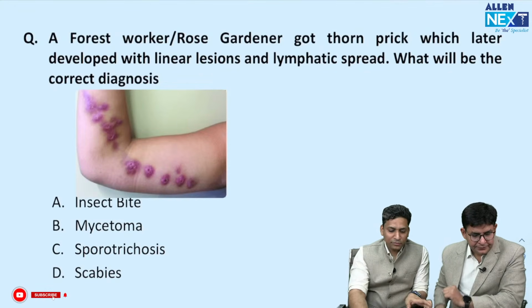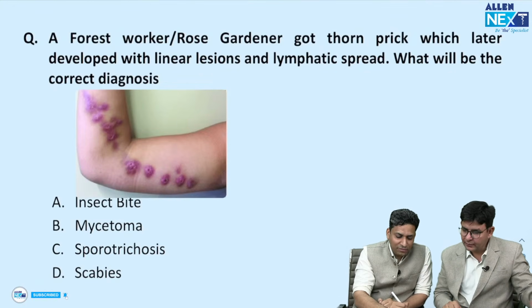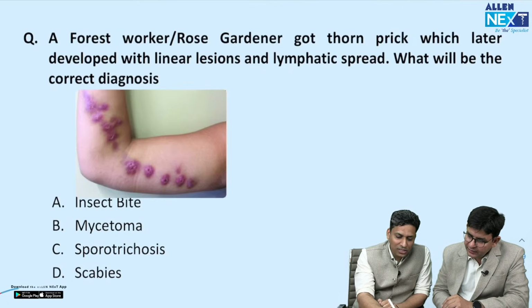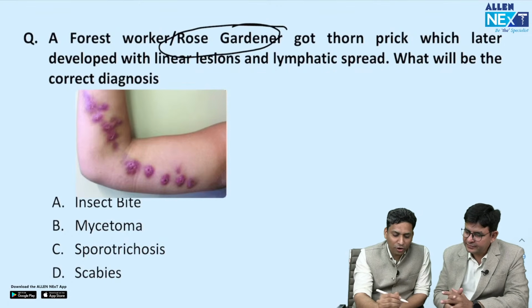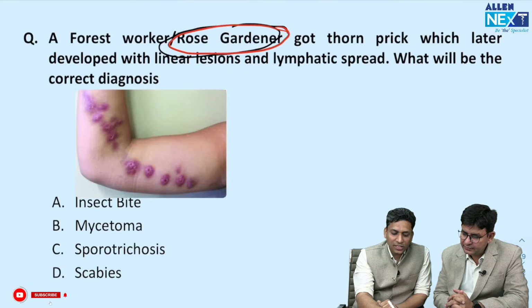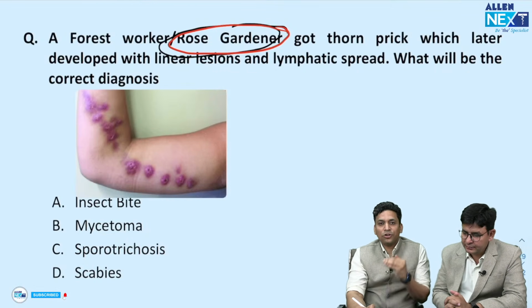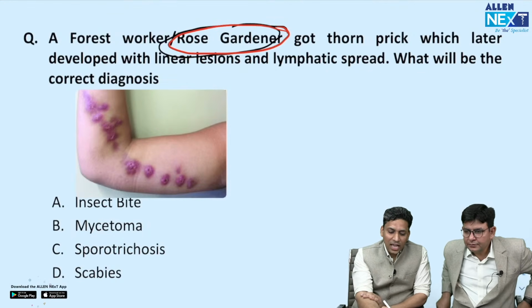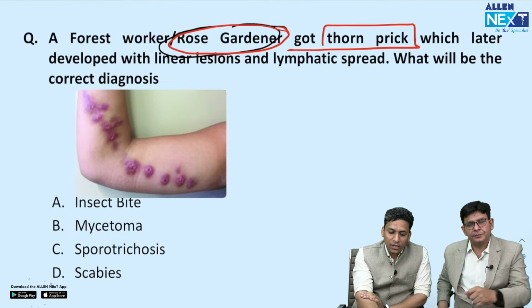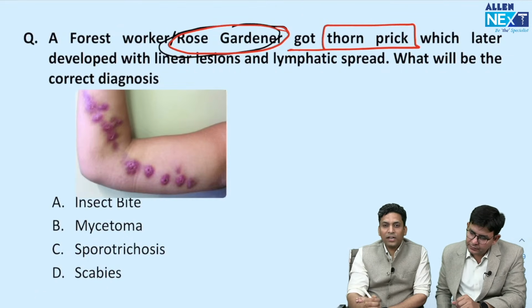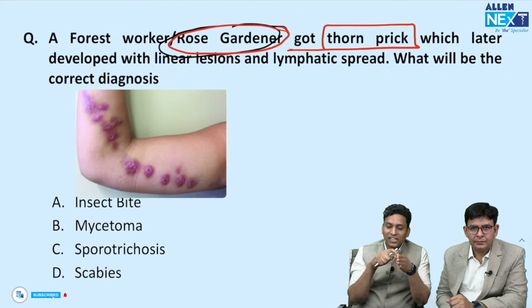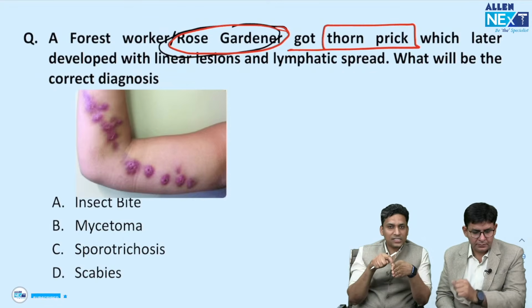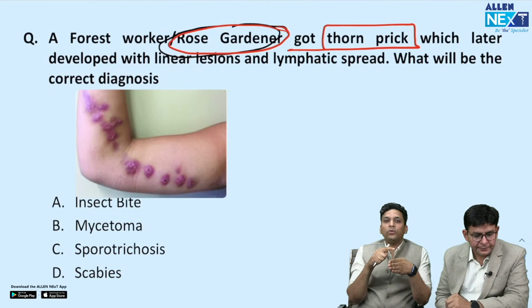So very obvious from the name itself, it is written here, rose gardener came to you. So a forest worker or a rose gardener came to you. So obviously they are talking about which disease? Yes, they are talking about rose gardener's disease. Okay, so rose gardener's disease, and he got a thorn prick. So wherever there is a thorn prick, there is inoculation of the fungus in the skin, and a nodule starts developing.